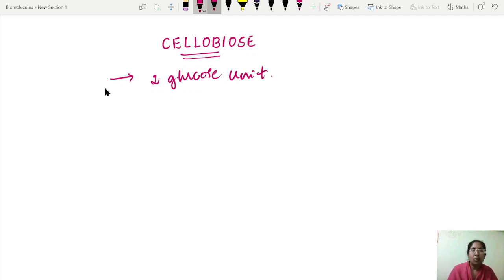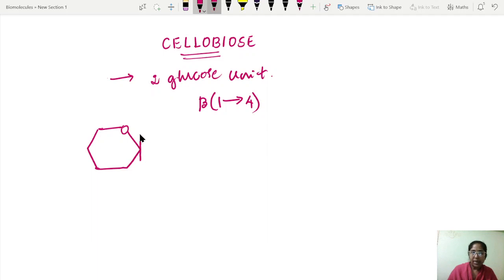And now let us know the structure of the cellobiose. I have already told you the linkage between the two glucose units in cellobiose is beta 1,4. I'm writing here directly because you are all now familiar with the bonding.